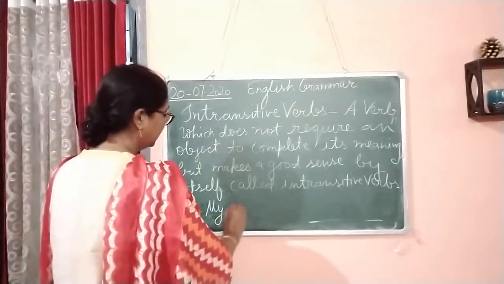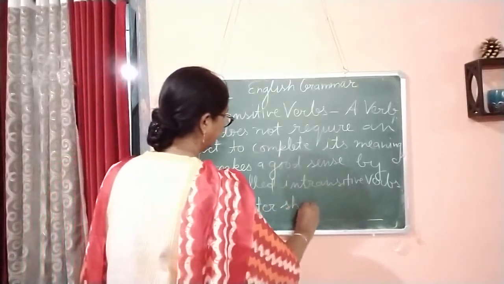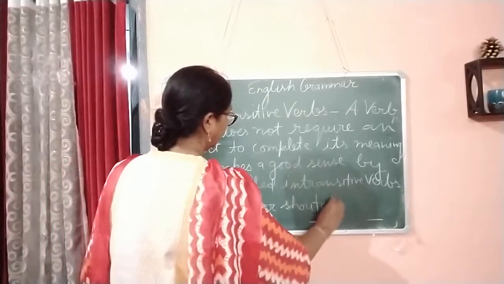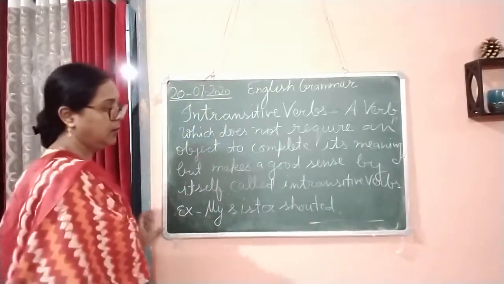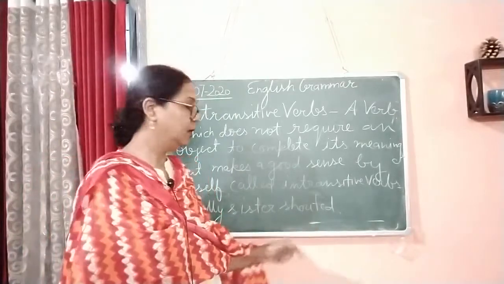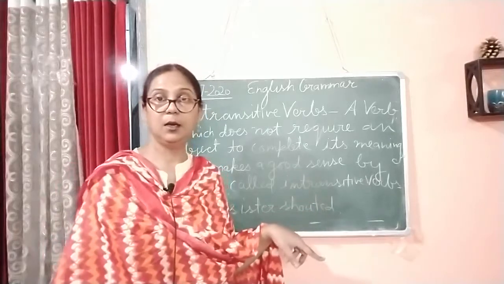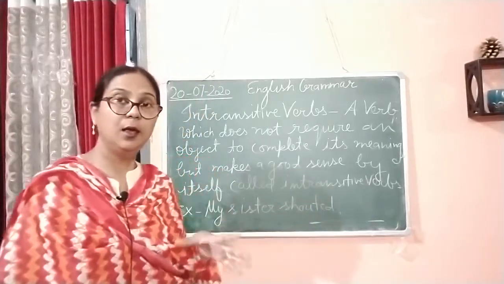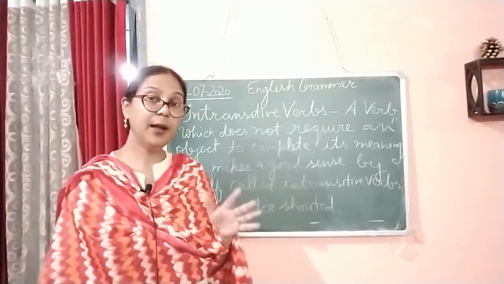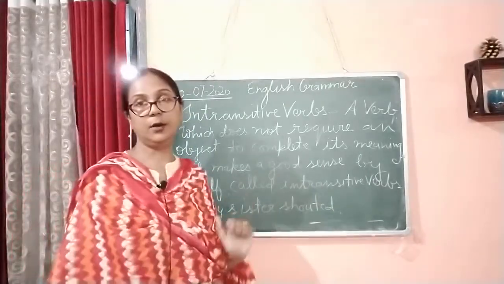My sister shouted. If it is written that my sister shouted at me, then "at me" is an object, but here it is only "my sister shouted".